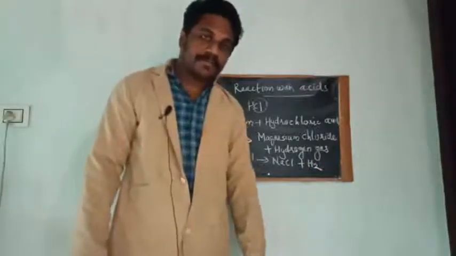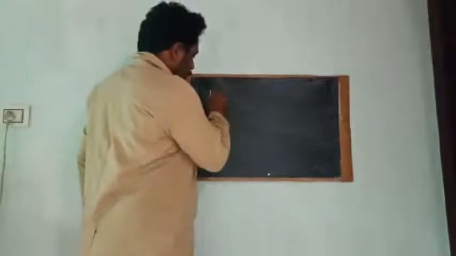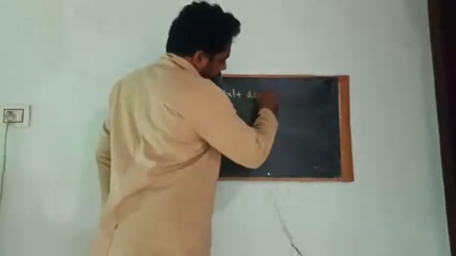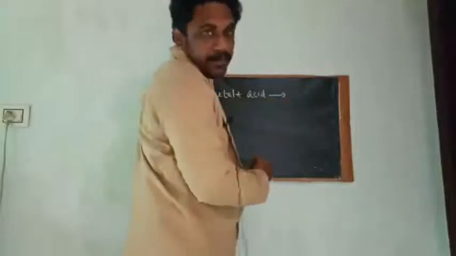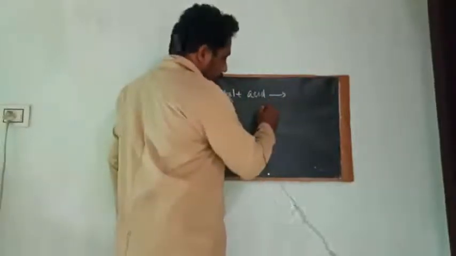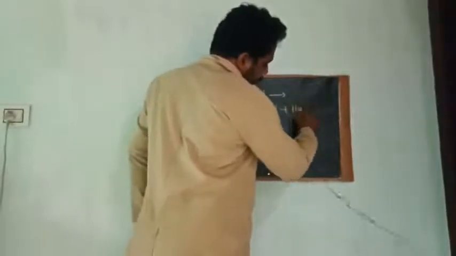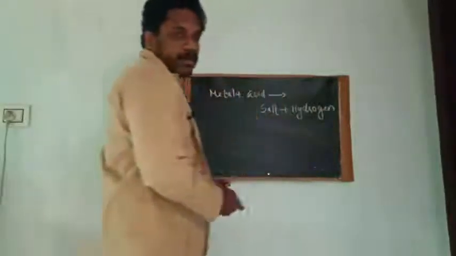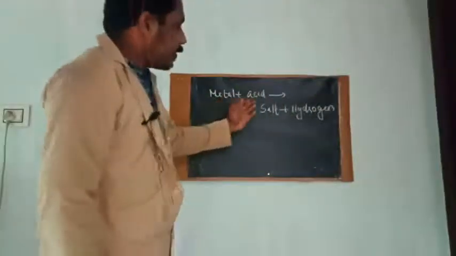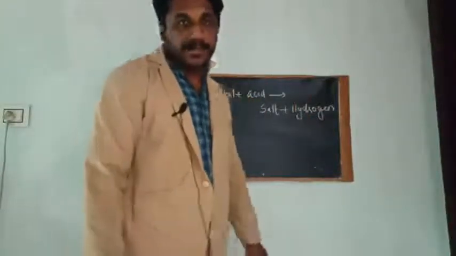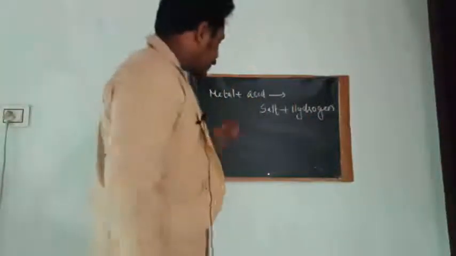Is it clear? So whenever a metal reacts with an acid, what products are formed there? A salt and hydrogen gas. Understand this, okay? Whenever a metal reacts with an acid, a salt and hydrogen gas will be formed. Is it clear? Now let us discuss the reaction with